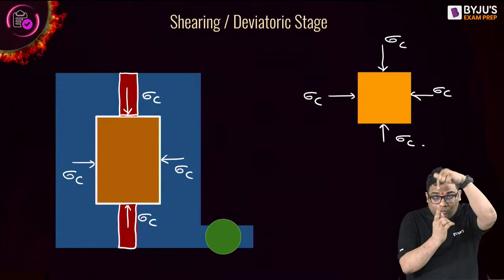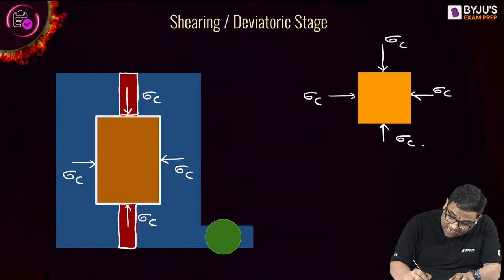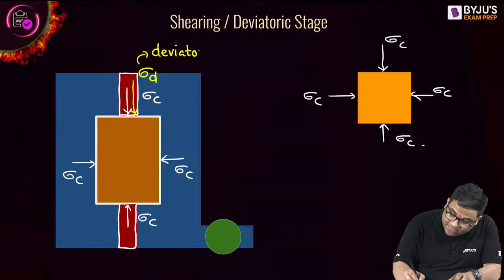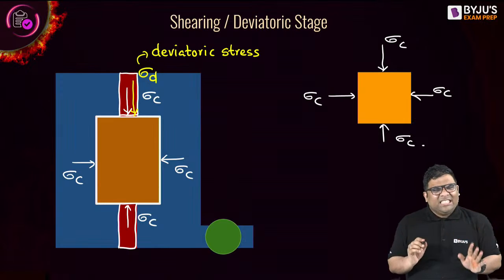Additional axial load is applied, and due to that there will be development of what? Deviatoric stress. Now this deviatoric stress can also be named as what? Additional axial stress, right?